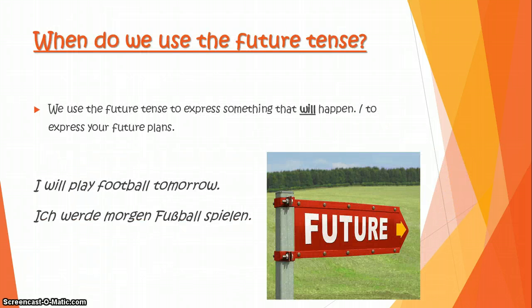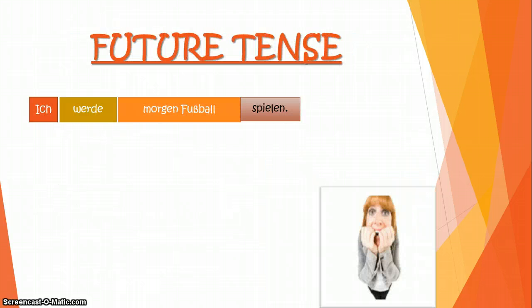So when do we use the future tense? We use the future tense to express something that will happen or to express future plans. So an example sentence you can see is Ich werde morgen Fußball spielen. I will play football tomorrow. So it's talking about things that will happen tomorrow.